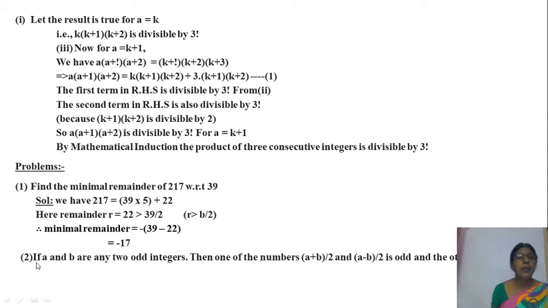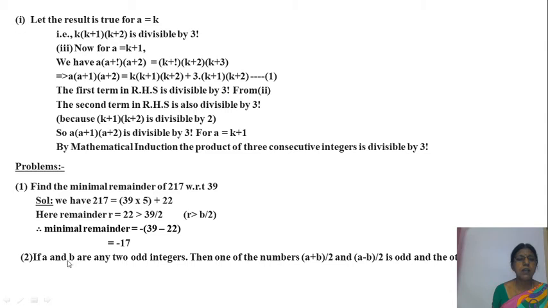Okay, we are doing theorems and problems by using the division algorithm here. If a and b are any two odd integers, then one of the numbers (a plus b)/2 and (a minus b)/2 is odd and the other is even. What does it mean?